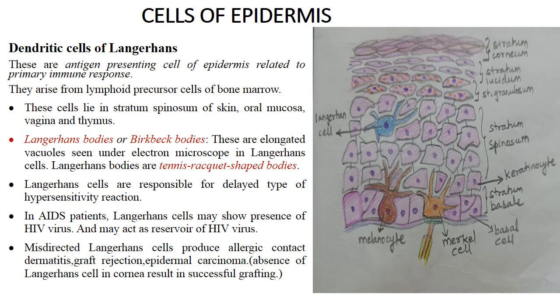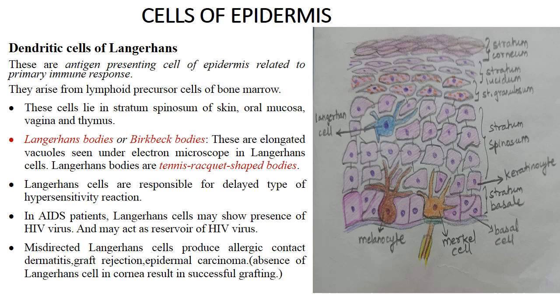It is also known as antigen presenting cell of dermis. It is primarily related to immune response. So these cells are involved in detecting, binding, presenting the exogenous antigen to T lymphocyte, and it helps to clear the microorganisms, may it be virus, bacteria, parasite, or even the epidermal cancers.